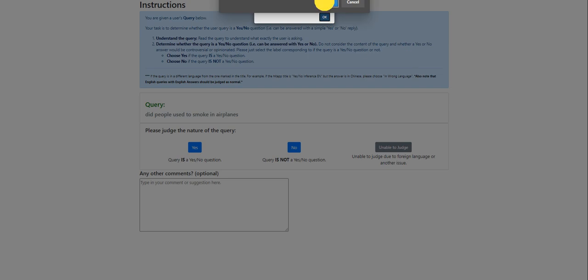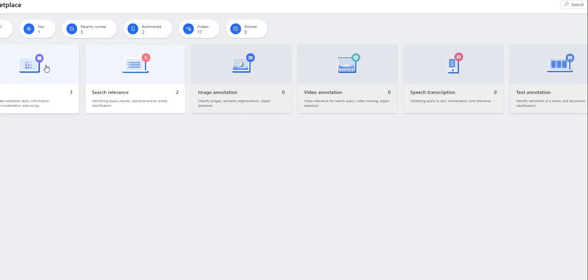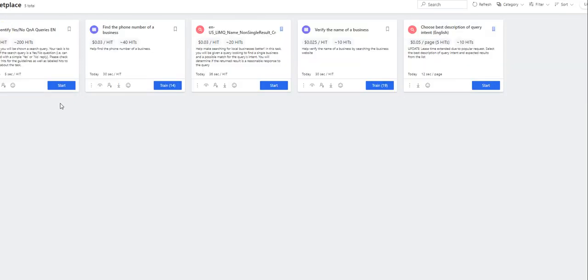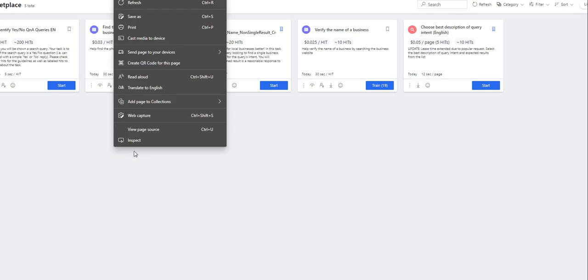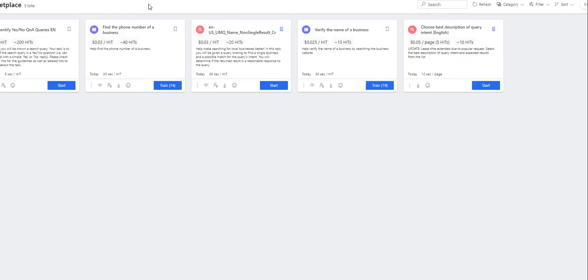Again, the name of that HIT was Identify Yes or No Q&A Queries. That pays around 0.02 cents. Not too much for a HIT, but during this dry season, we have to work on these HIT apps.